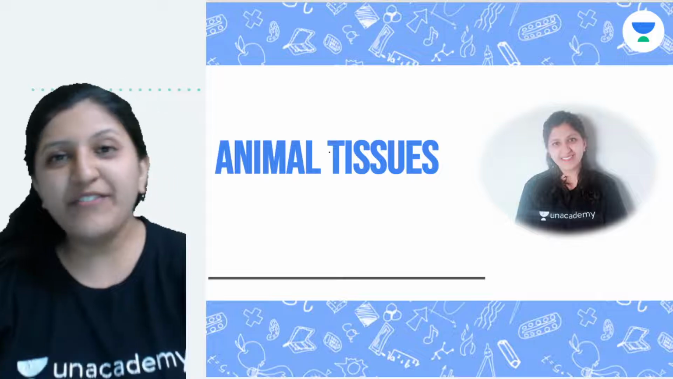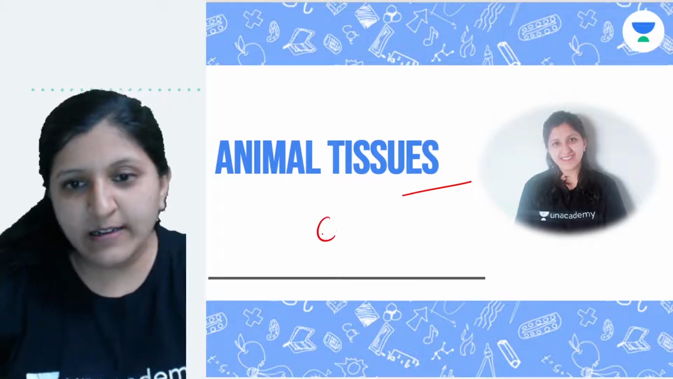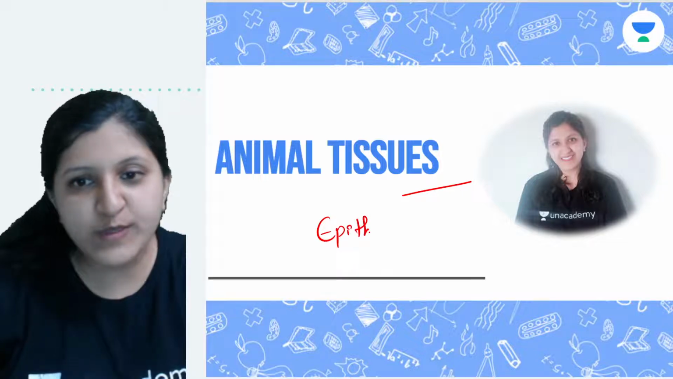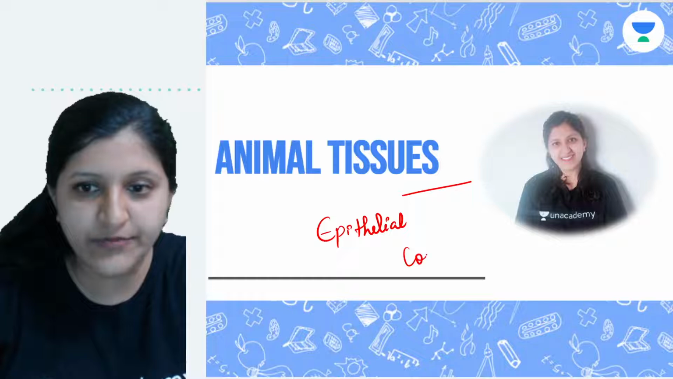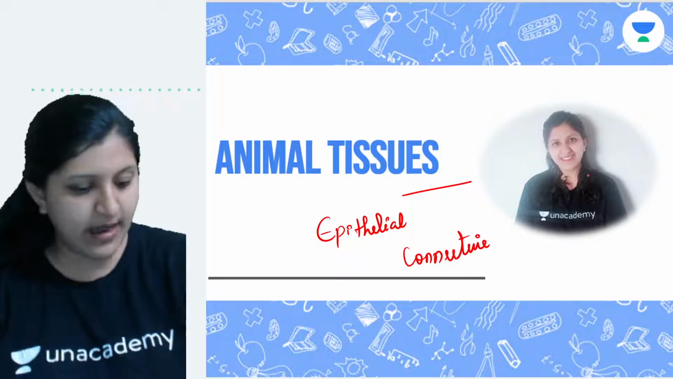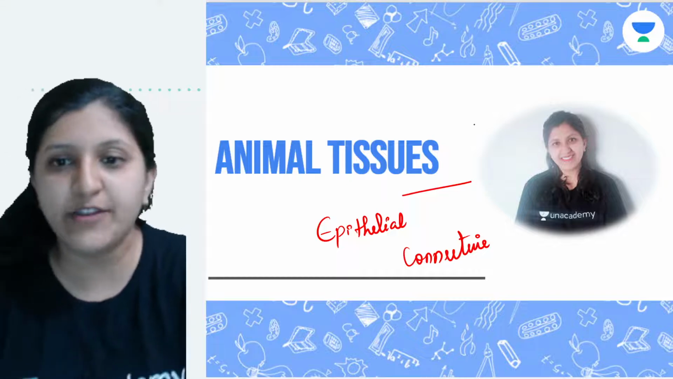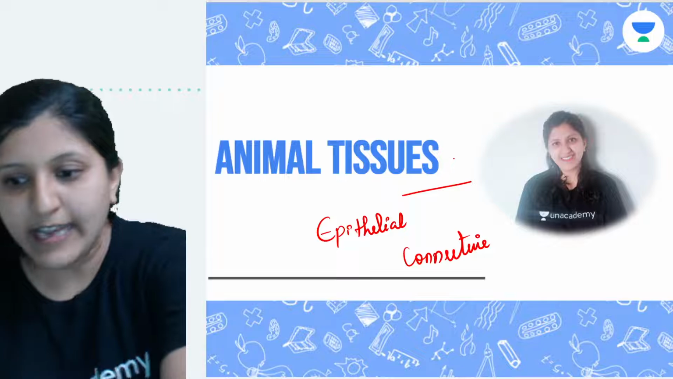So mainly we are going to discuss animal tissues, that is epithelial tissues. I'm going to discuss that in today's session, and also the connective tissue. If possible, I'll complete muscular or muscle tissue as well as nervous, but I don't think that is possible. So I'll be covering the epithelial and connective tissue.